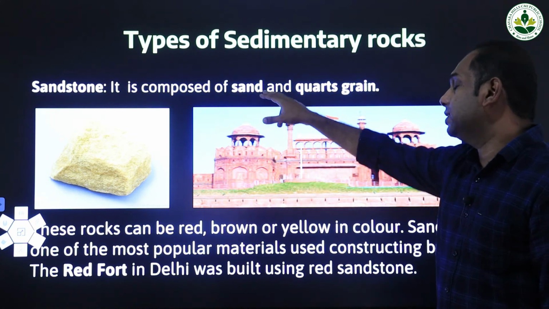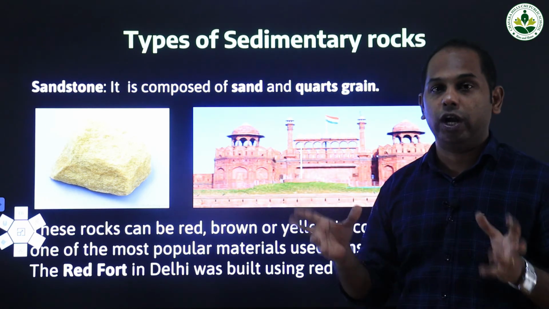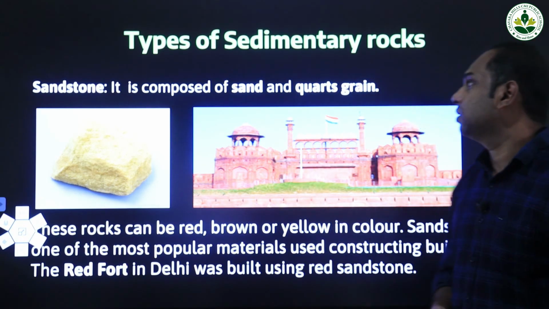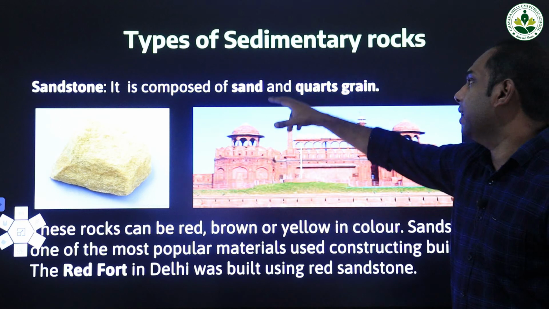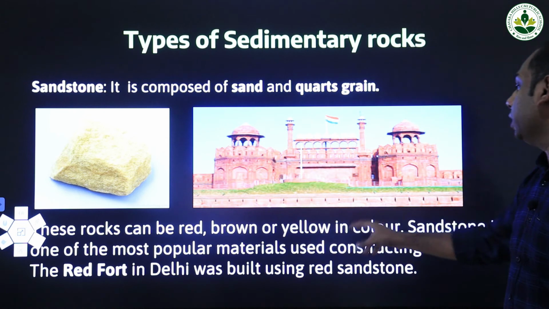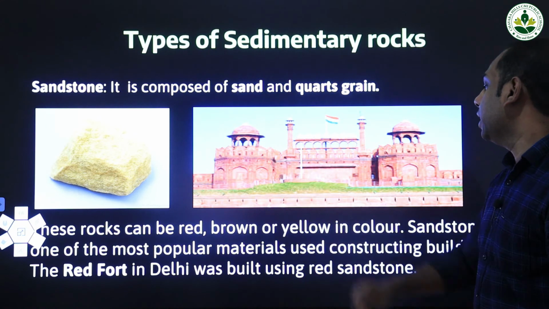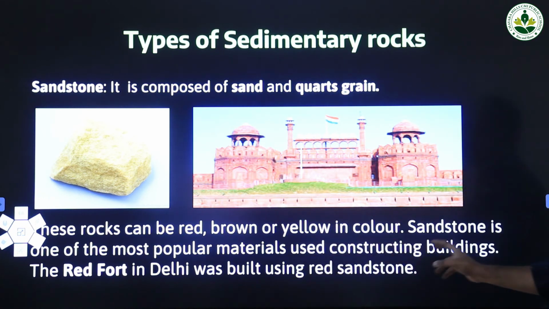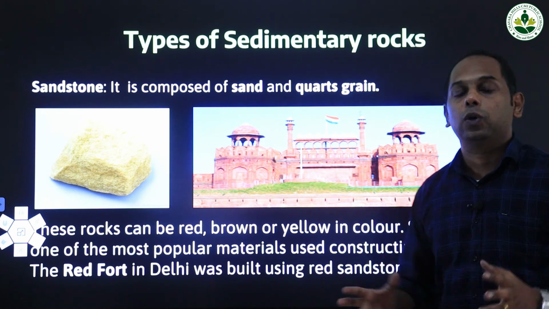Sandstone is composed of sand and quartz grain. In the previous class we studied that all kinds of rocks are made of different minerals, and sandstone is composed of two types of minerals, sand and quartz grain. So sandstone is a mixture of sand and quartz grain. These rocks can be red, brown or yellow in color. Sandstone is one of the most popular materials used for constructing buildings. Mainly, sandstone is used to construct buildings.